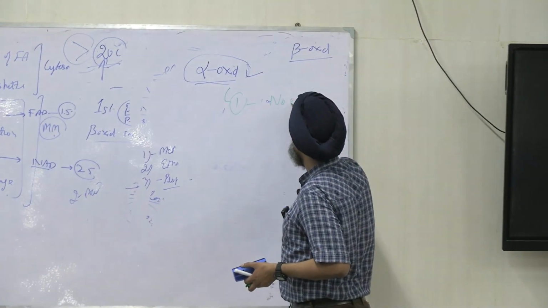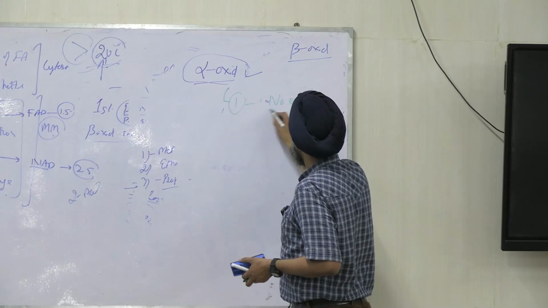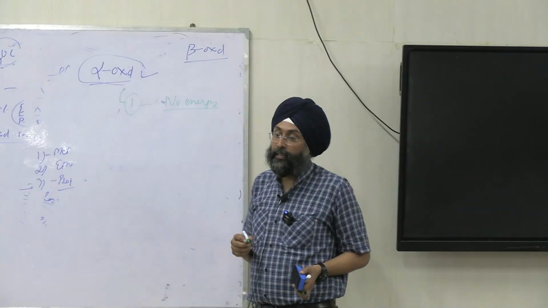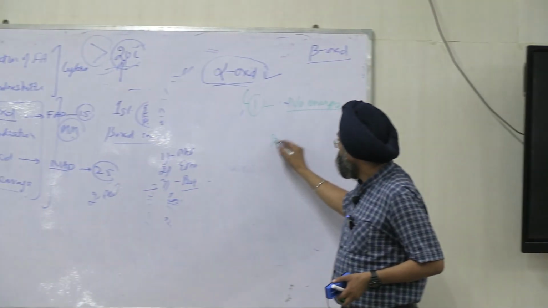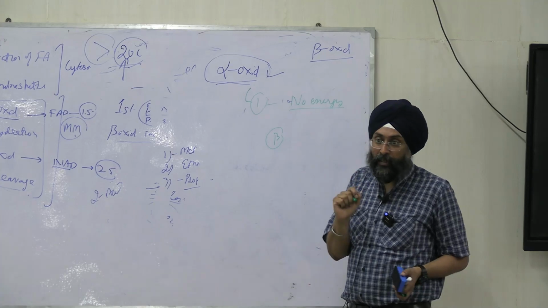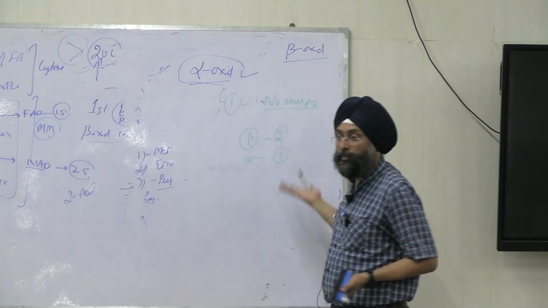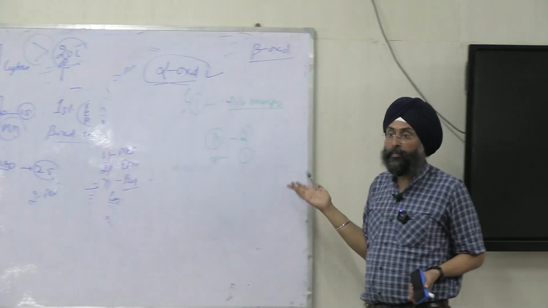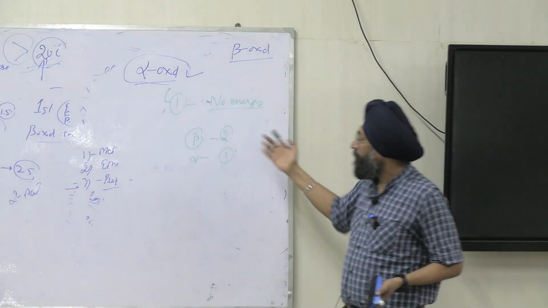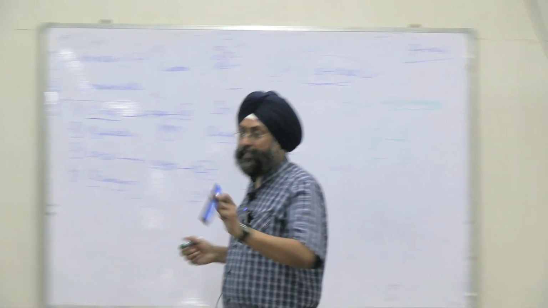No energy is produced, right? And in beta oxidation, beta was the second carbon, so 2 carbon units are used. In alpha, 1. But simple, just simple, right? When will it undergo? You have a fatty acid given in the body.